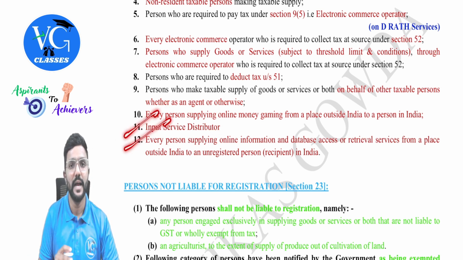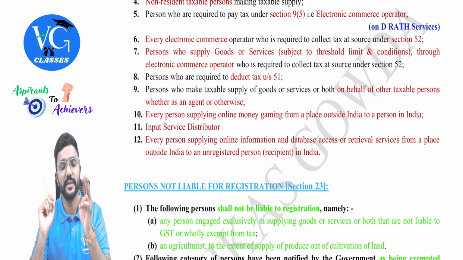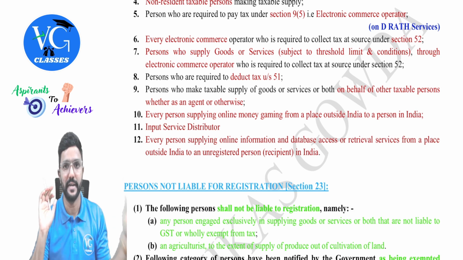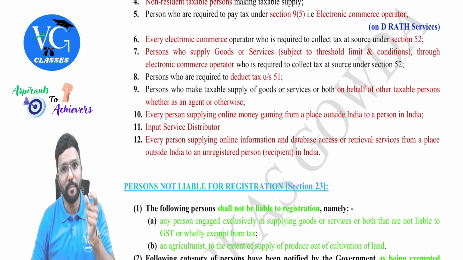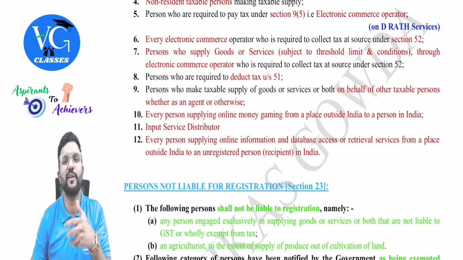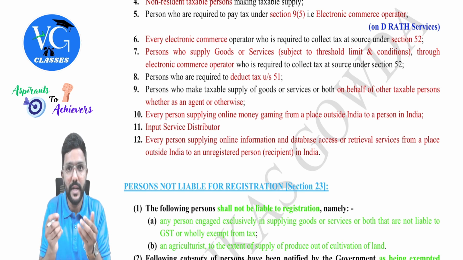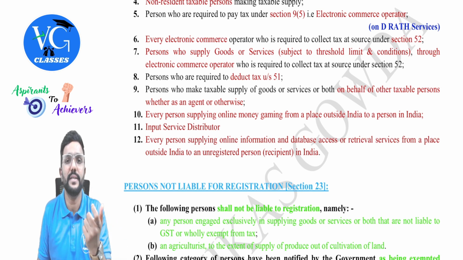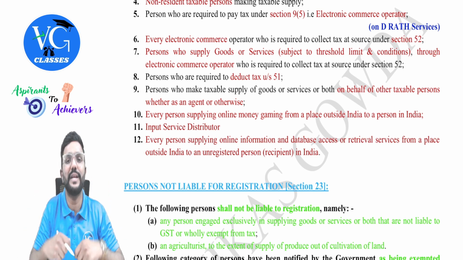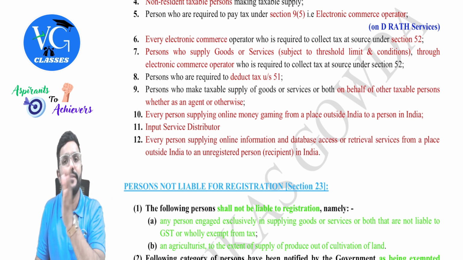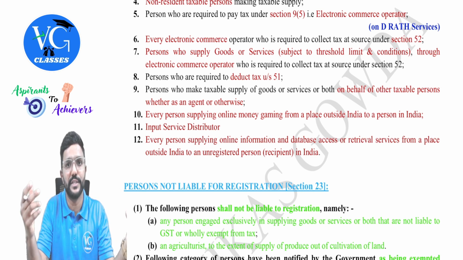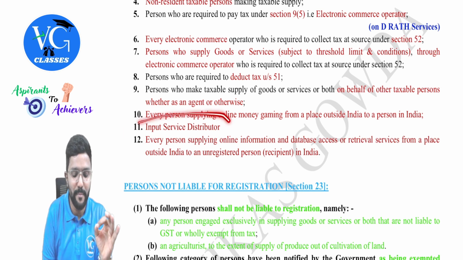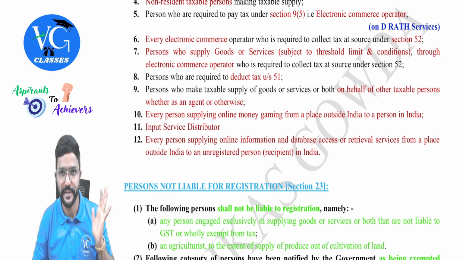Next, input service distributor. Actually, the last 2 points are not a part of your intermediate syllabus, but still they have to get registration under GST mandatorily. So input service distributor means when an input service is received by an entity and the invoice is received by this particular distributor, whom we call the head office. And whatever credit is available on that invoice will be distributed by this head office to the other branches based on whether they have used that service or not. So the person who is distributing the credit to the other branches, which is nothing but the head office, we call them the input service distributor, guys.